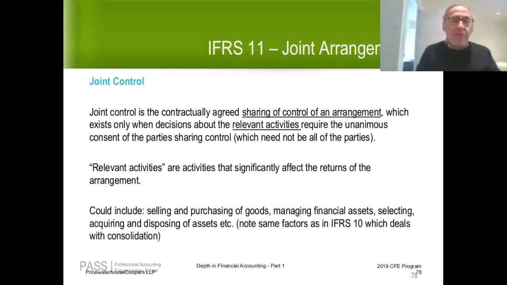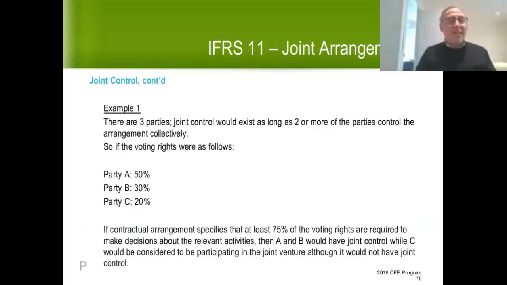Now, you'll notice that one term that comes up is the term relevant activities. So we're talking about decisions about relevant activities. What exactly are relevant activities? These are activities that significantly affect the returns of the arrangement. And what I've done here is I've just given you examples, could include selling and purchasing of goods, managing of financial assets, etc. These are exactly the same factors that came up in the lecture on consolidations. So if the term relevant activity sounds familiar after you watch the lecture on consolidations, I'm not surprised.